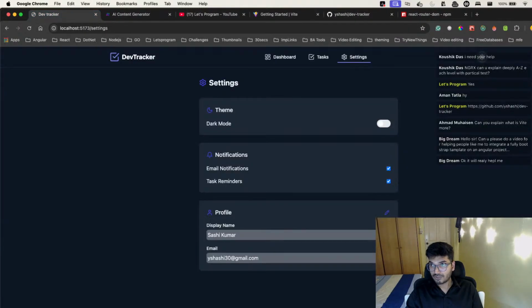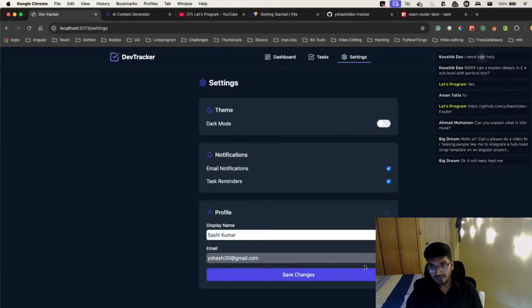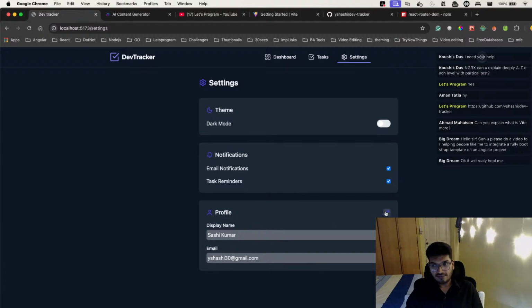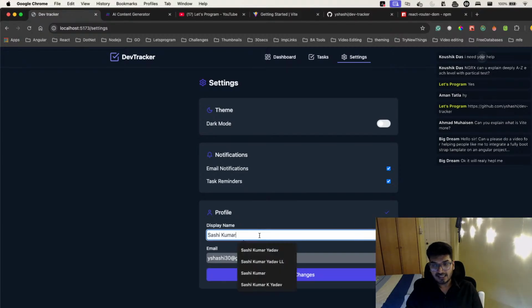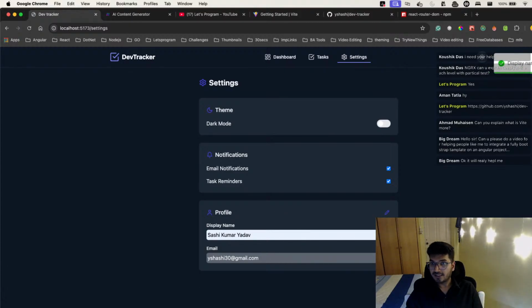Now I have logic here that whenever I click on this edit, I want to enable this. Can you see? If I click on this, it gets saved. If I click on this, my editing is enabled. I can change any name, and I can click on save changes, and this will update it. Yes or no?